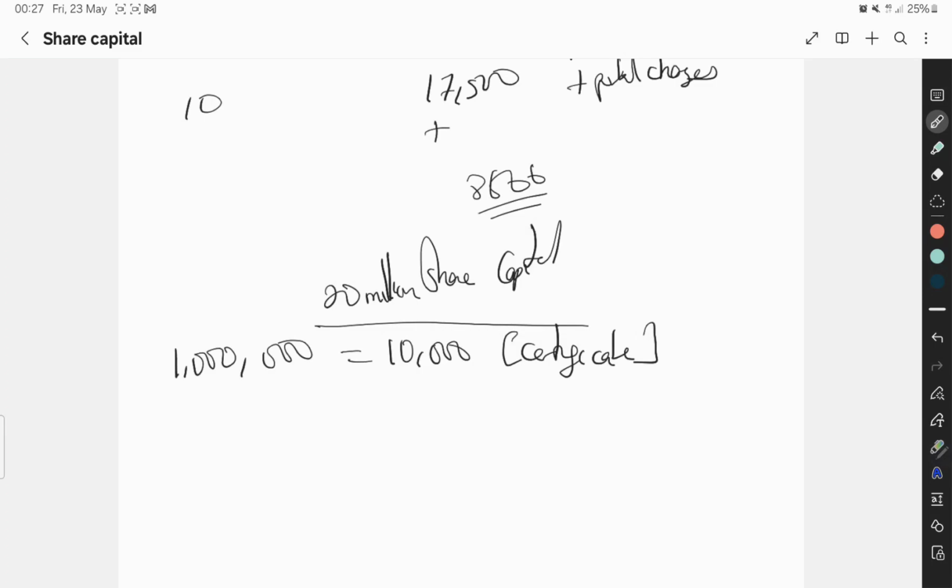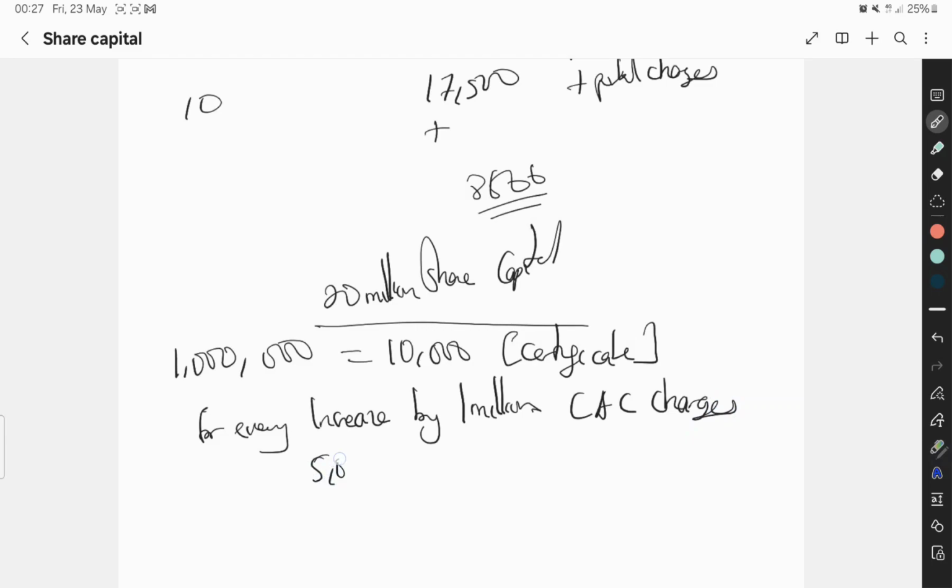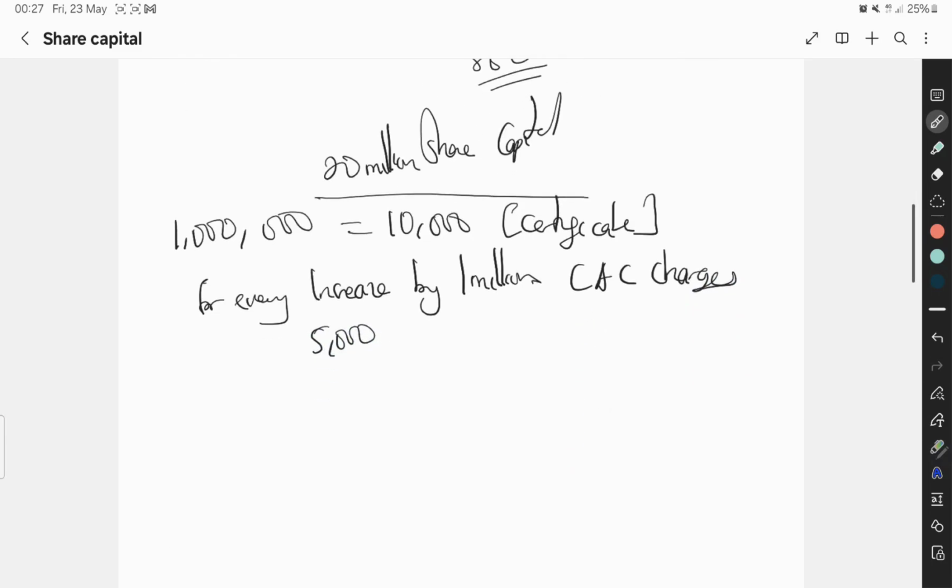Now, subsequently, for every increase by 1 million, CAC charges 5,000. What does that mean? That means if you are registering a 20 million share capital, for the first 1 million you are paying 10,000. That has gone. Then we have what? 19 million left. You are registering a 20 million share capital. You've already paid for 1 million. For 1 million, you are going to pay 10,000.